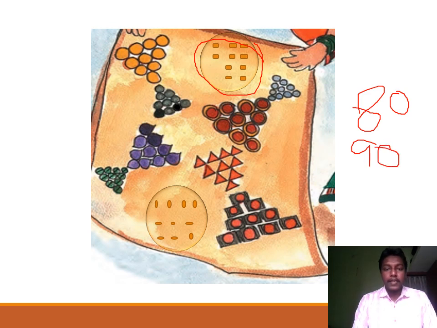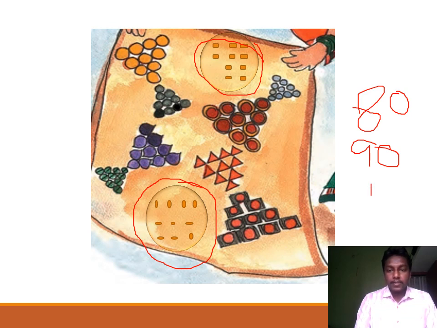So now let us create another group here. Again in this group I have used 10 bindis, and it makes this design a design of 100 bindis.